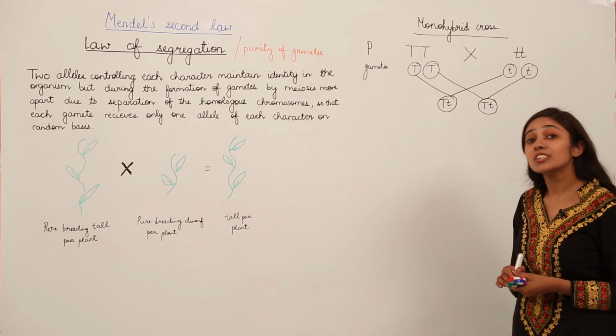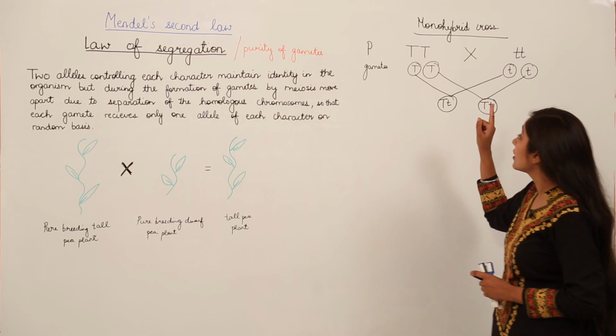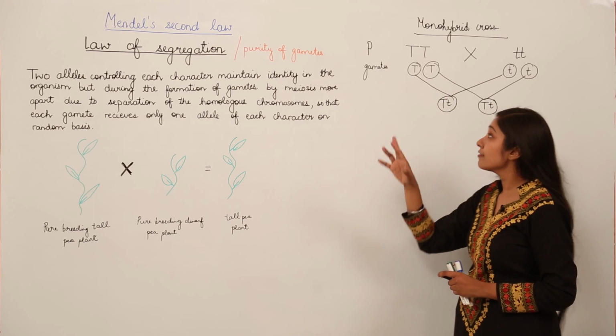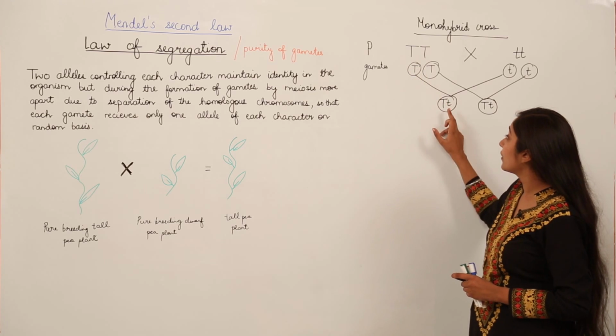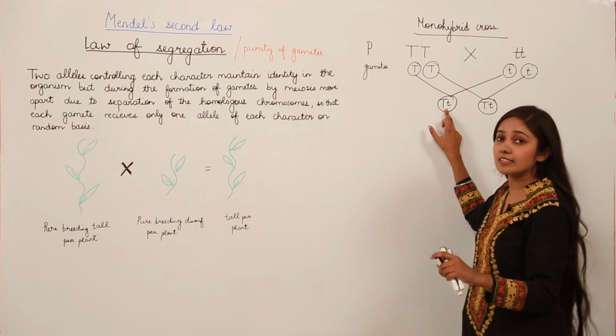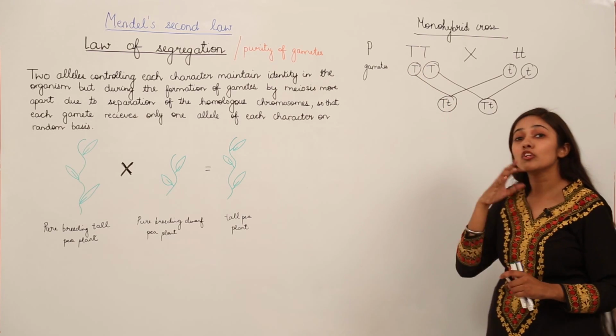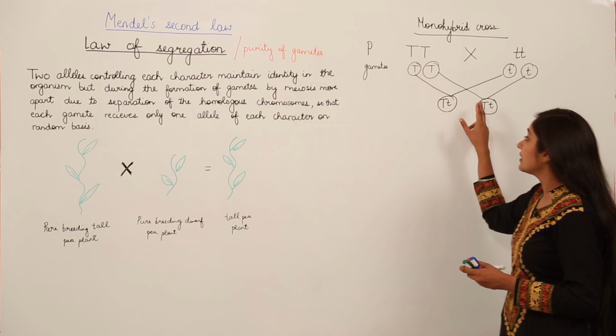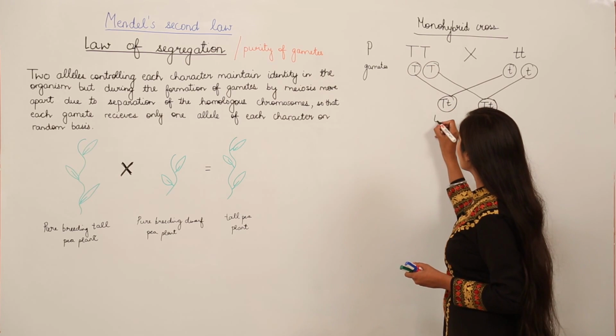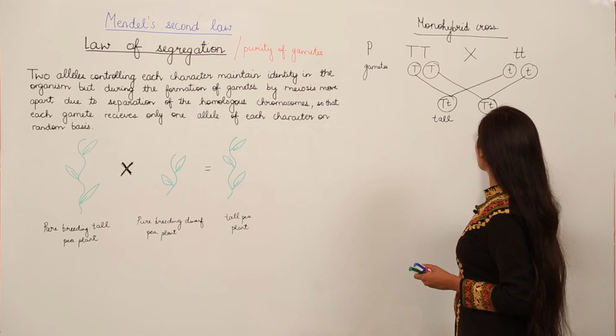So what will the progeny be? Remember, according to the law of dominance, if the dominant characteristic trait is present, it is going to express itself and the recessive one will not express. So the progeny that will appear is tall.